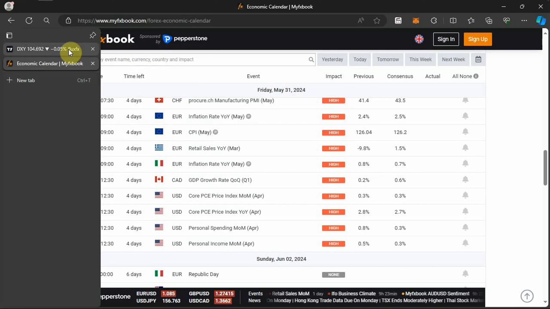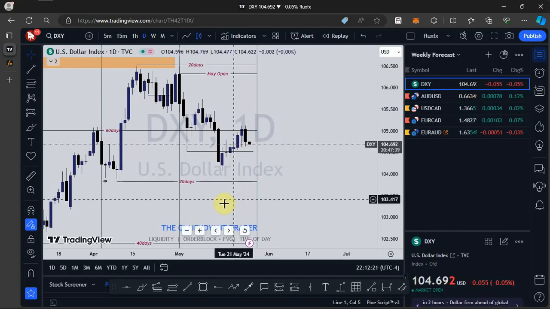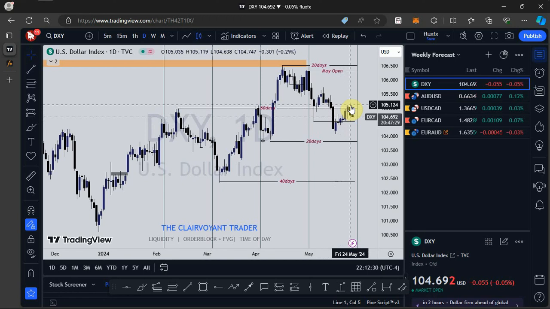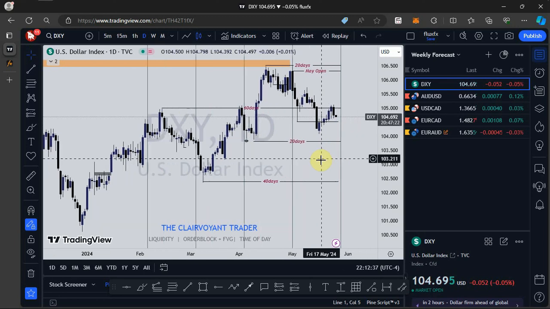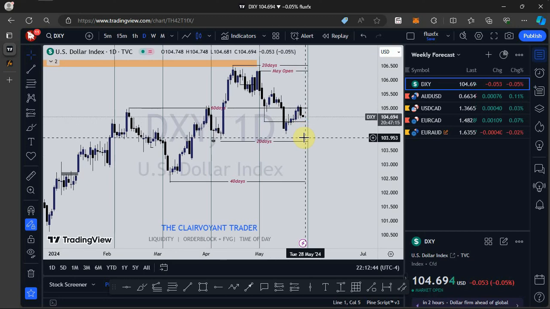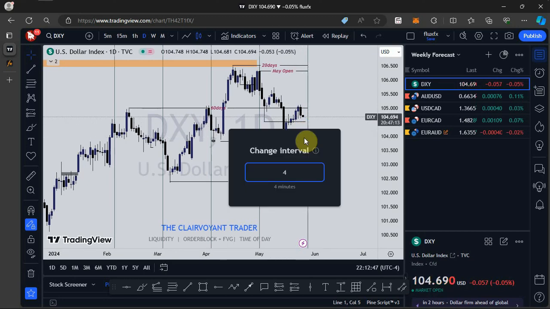Let's delve into the chart and see what is happening in there. So for the dollar index, we saw this move happening last week. You saw price giving us a movement to the upside, to revisit this zone right here. So as it stands now, I'll expect to see the dollar index continue to push to the downside. But let's switch to the 4-hour and see what is happening on the 4-hour time frame.